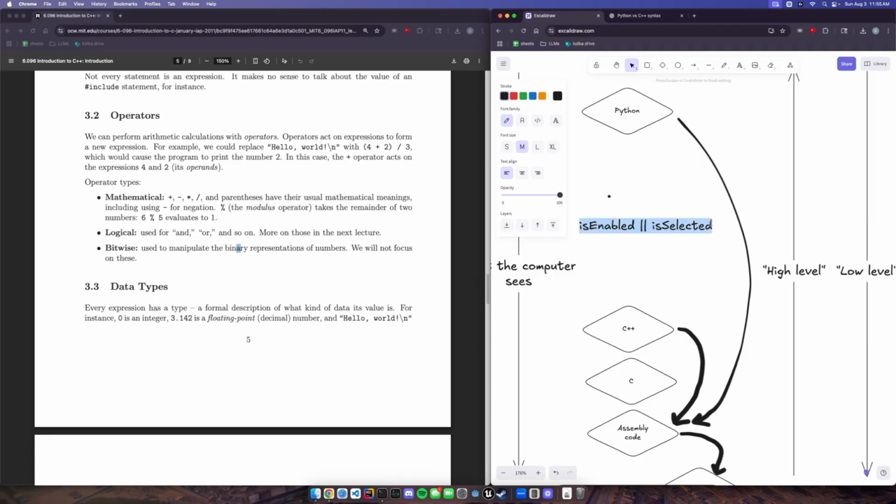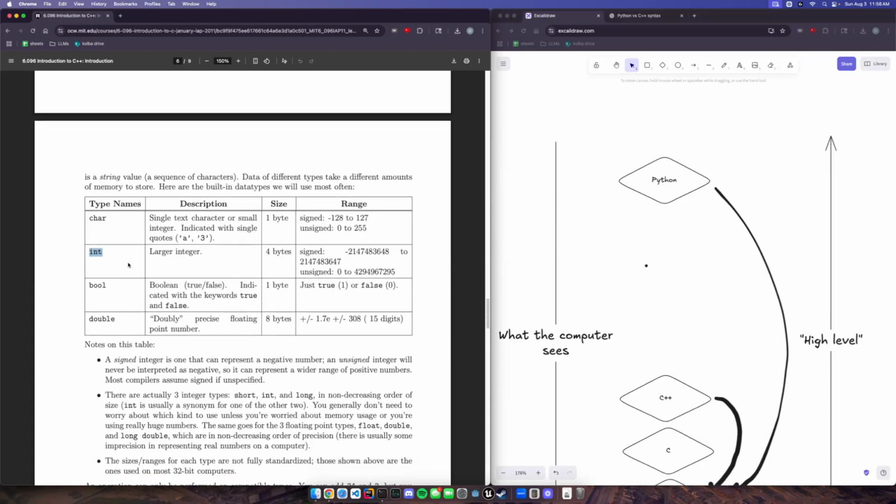Kind of a random example, but another way you could write logic is with an or statement. What this means is if either of these is true, then maybe we perform some action. So double lines like this is or, double and like this is and. And this is pretty common across many programming languages.